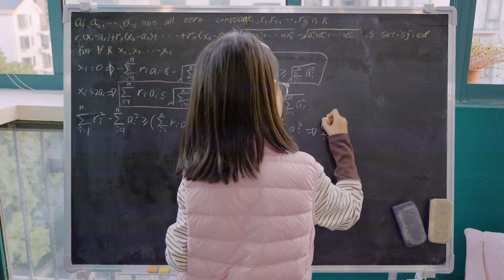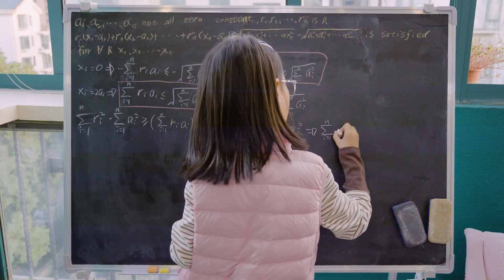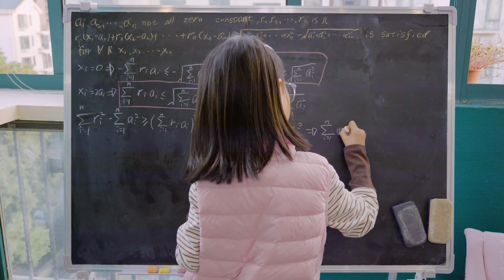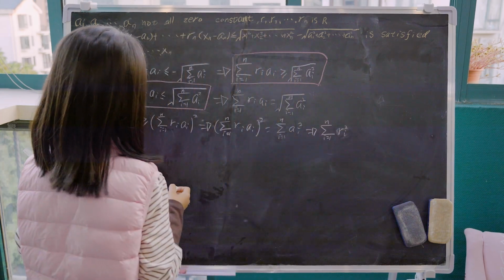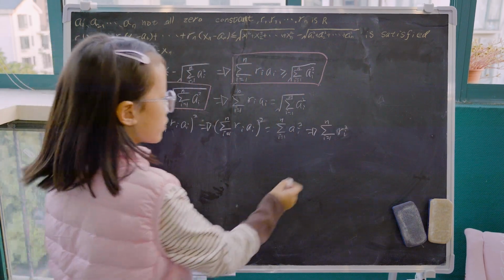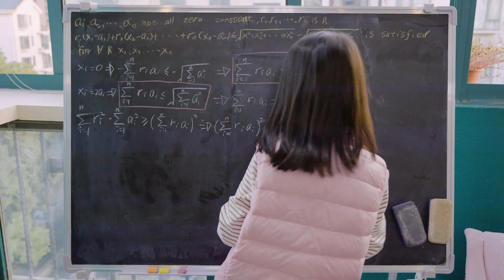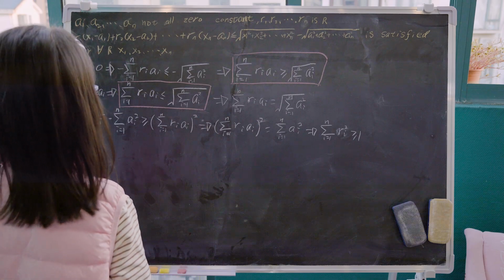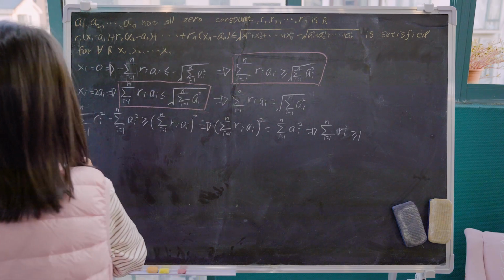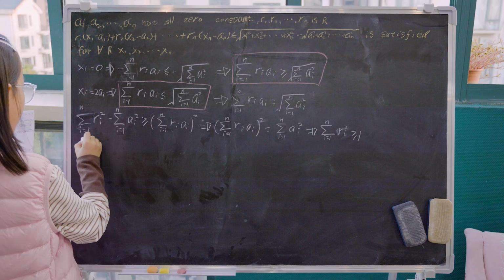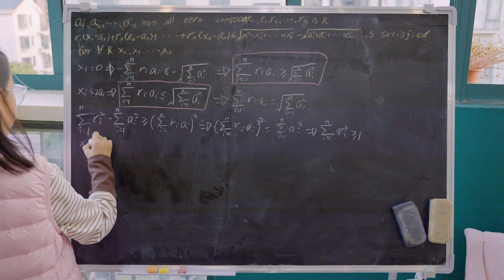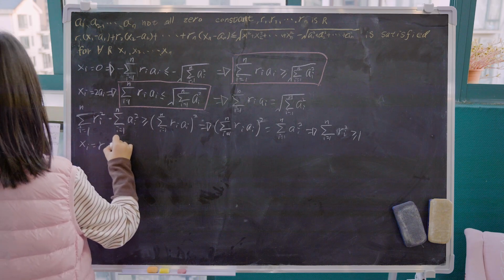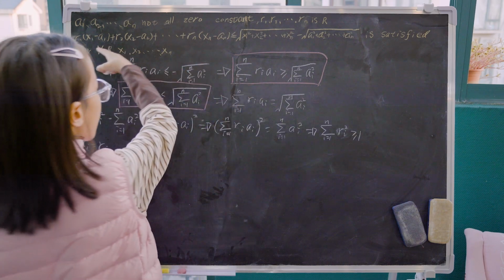That's right. So that means we have the sum from i equals 1 to n of r_i squared, and that's greater than or equal to 1. Now the next step: let's say x_i is equal to r_i. So we're just plugging into the inequality from the question.